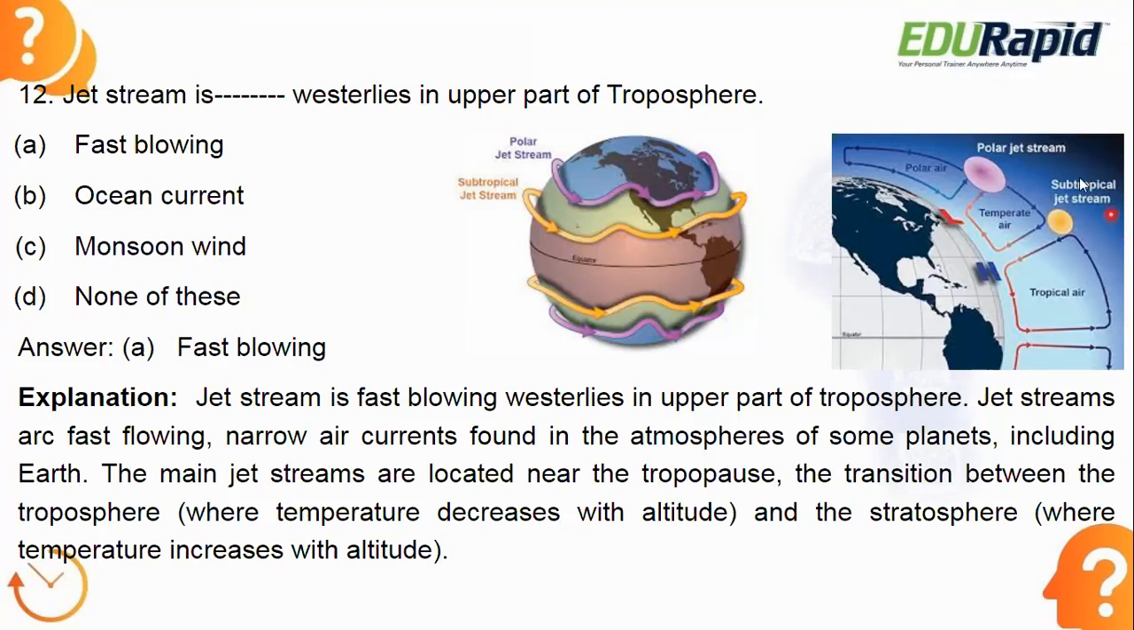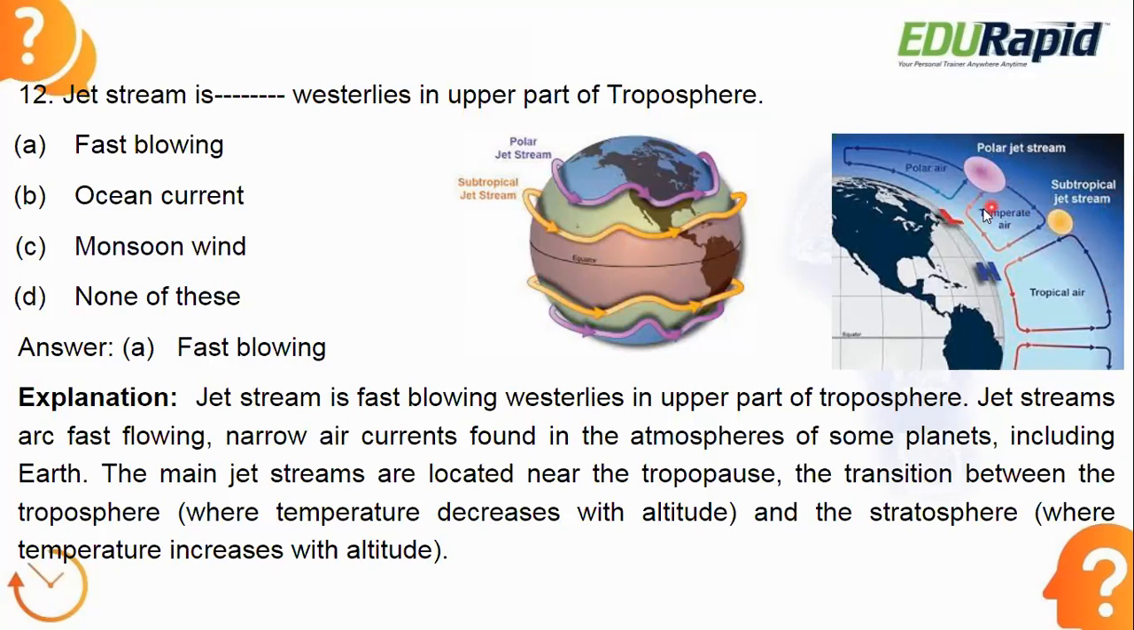For that, look at this second picture. Here they are telling how the subtropical jet stream is forming. Here a red color wind is there, that is hot wind, the hot air mass. And a blue color wind is there, that is the cold air mass. When these two meet, then the jet stream formation will happen. Since these are forming in the subtropical region, the name given for that is subtropical jet stream.